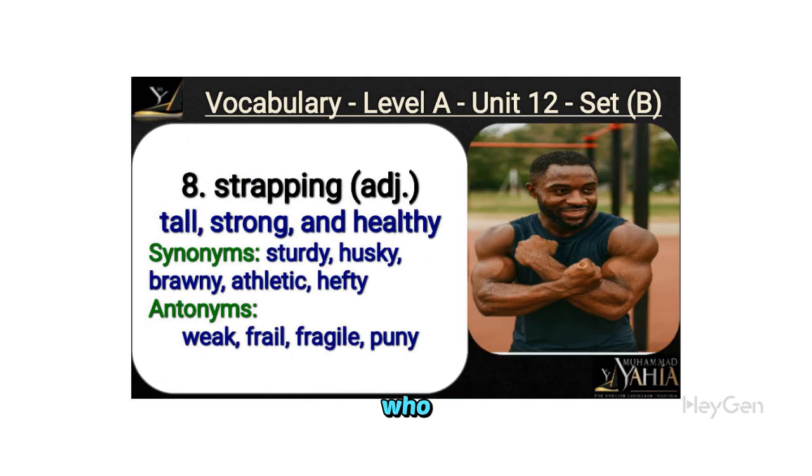Strapping describes someone who is tall, strong, and healthy. Synonyms include sturdy, husky, brawny, athletic, and hefty, highlighting physical robustness. In contrast, antonyms like weak, frail, fragile, and puny emphasize a lack of strength. It helps in accurately describing physical attributes.